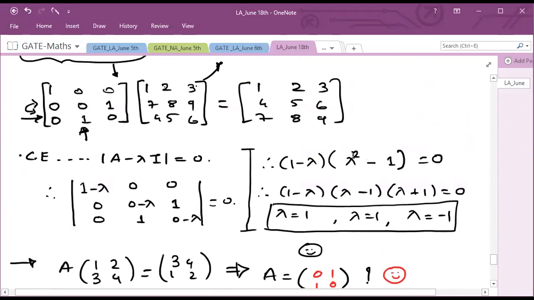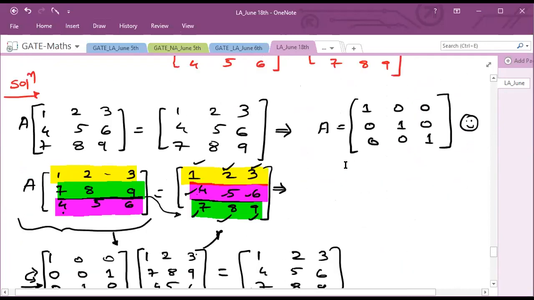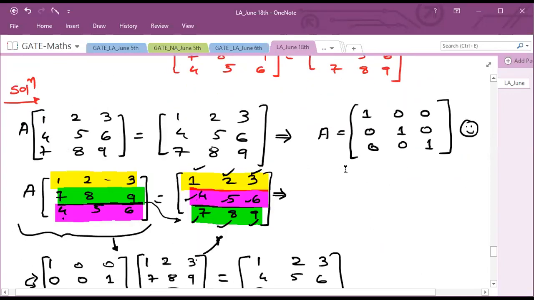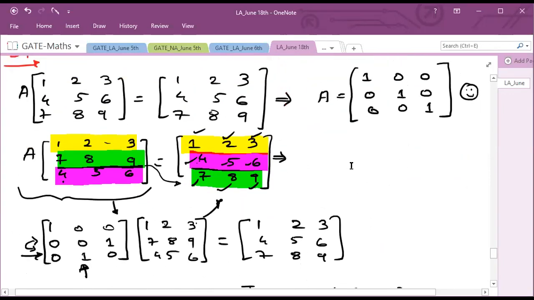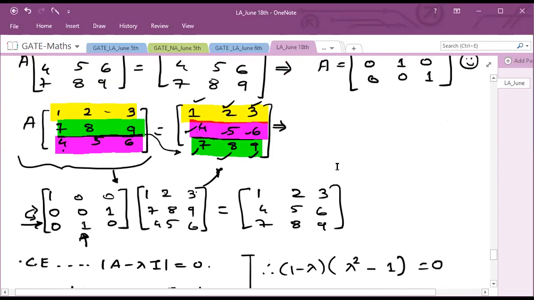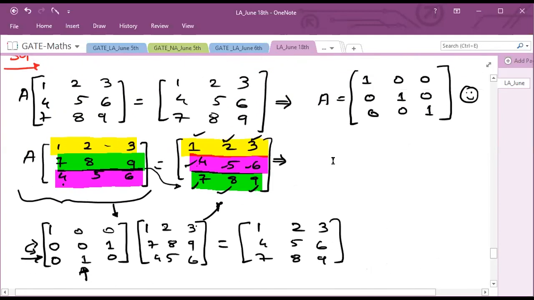Now I explained one thing when we were discussing rank: if you apply any row operation to the identity matrix, then whatever matrix comes is called an elementary matrix. So this is also your elementary matrix because here you are applying R2 interchange R3.